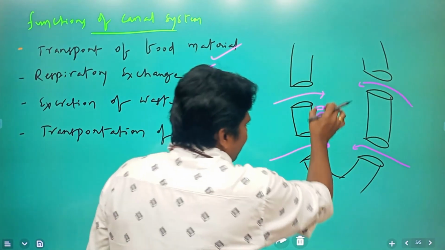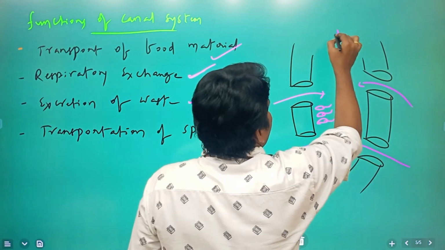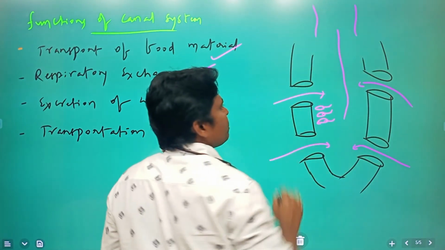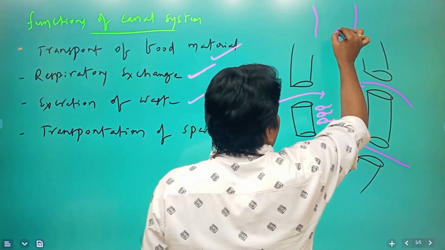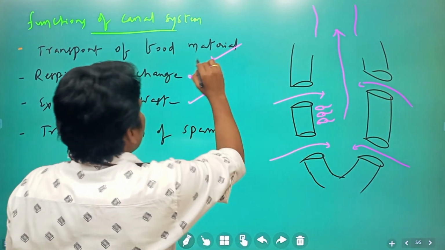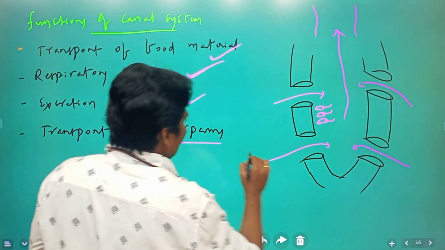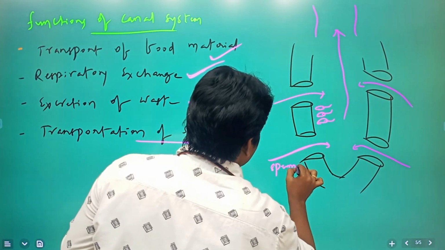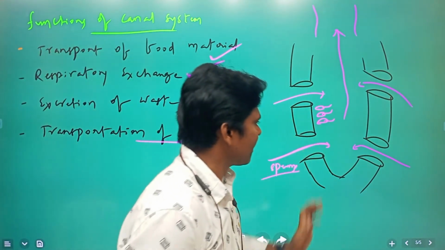Okay, so whatever waste materials are excreted, they exit along with the water that entered through the osculum. While water enters along with the food material and oxygen, sperms also enter. Transportation of the sperms also takes place through this water.